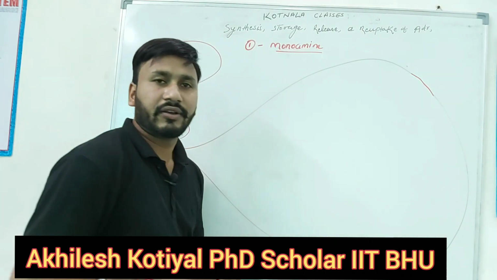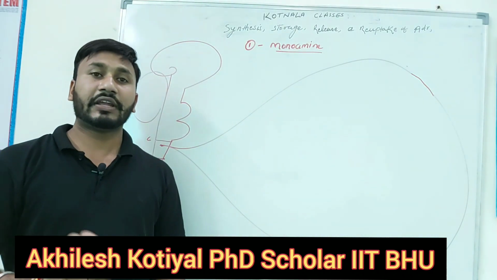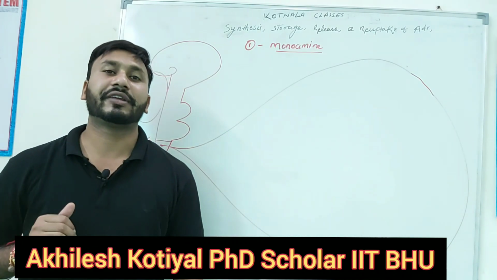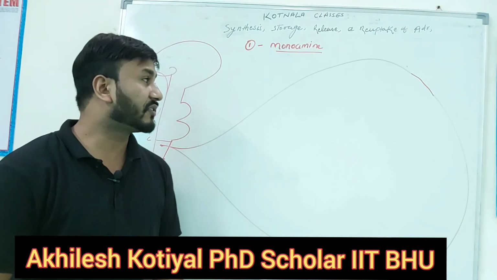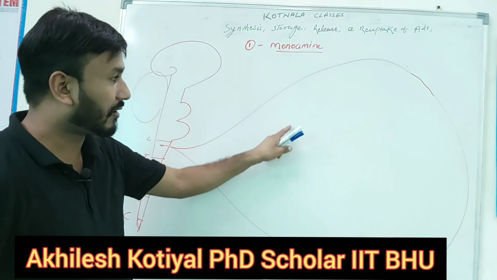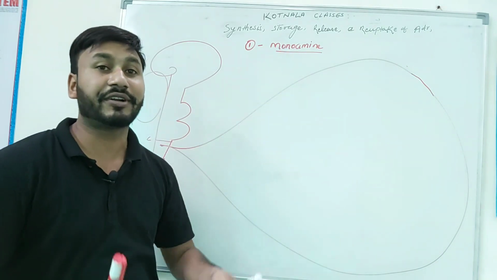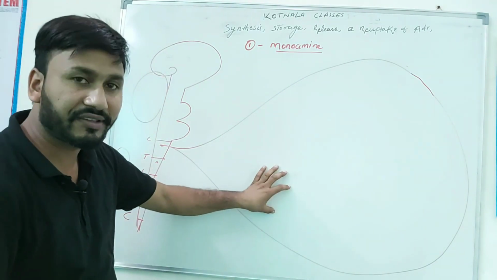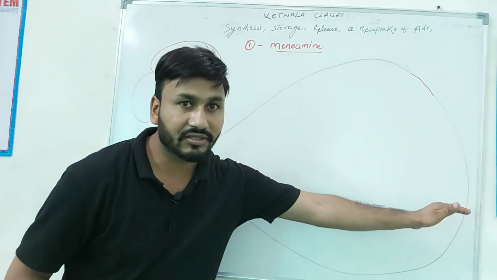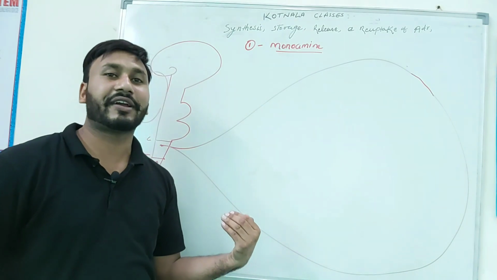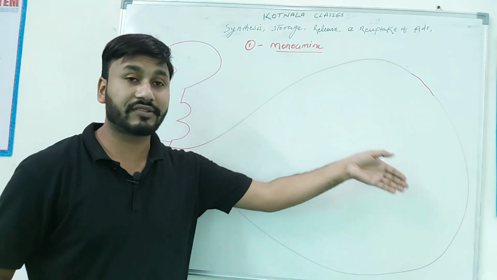The important thing is that when a monoamine is synthesized and released, the nerve ending again reuptakes and recycles it. First of all it is a wastage, but our body converts this wastage into a neurotransmitter, which is first synthesized in the nerve ending, then released, then it does its function, and then it is reuptaken and recycled again and again.